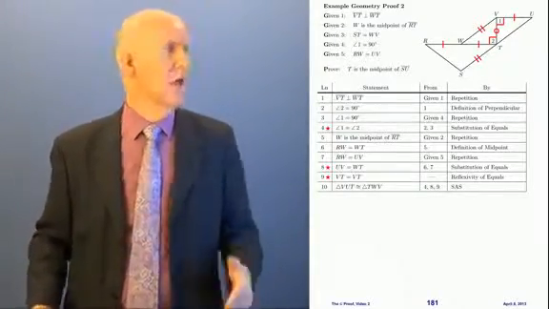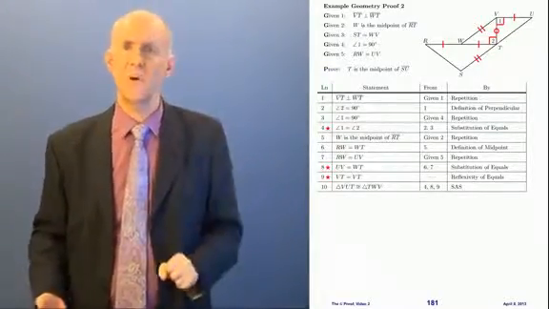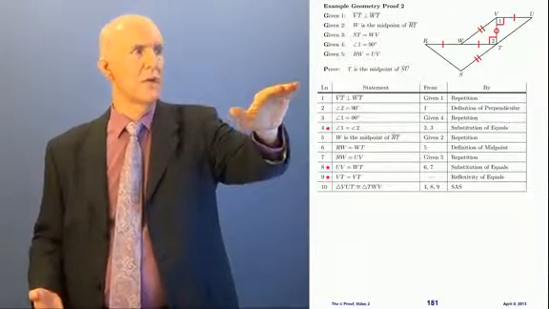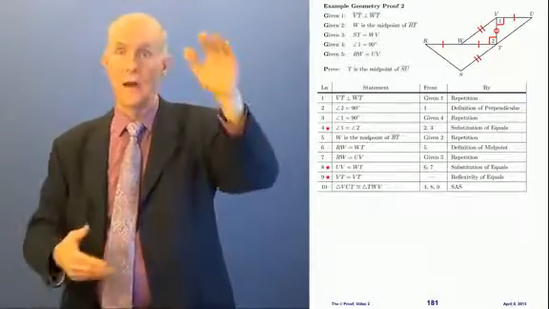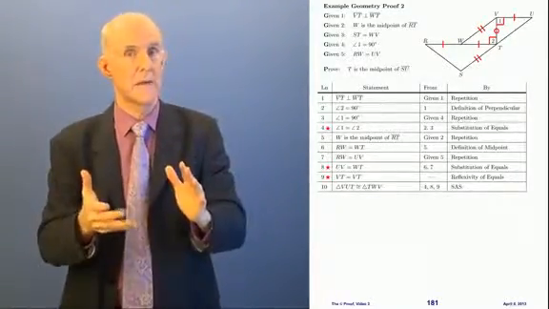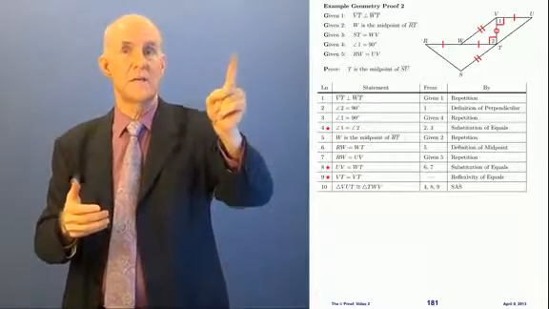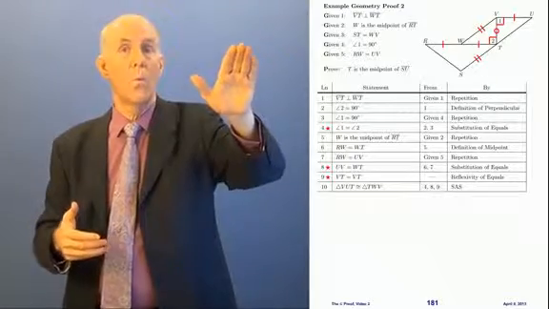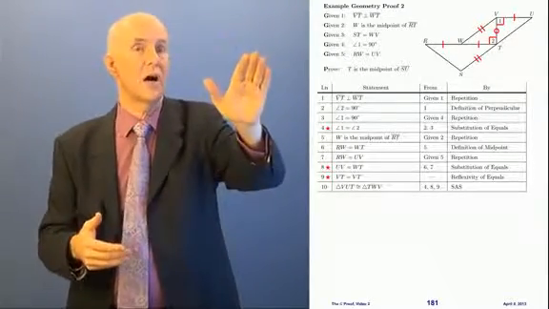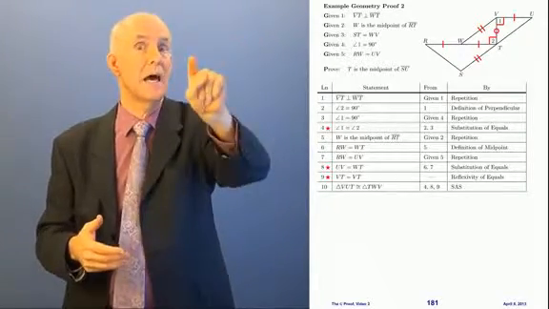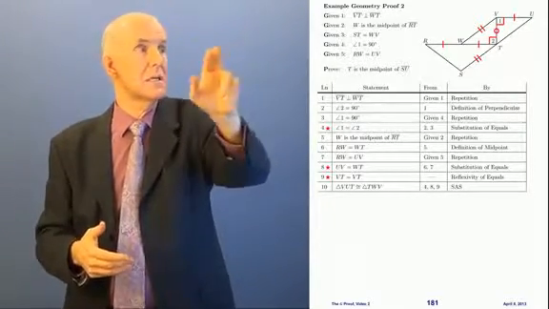Okay? Alright, now that we've got the triangles congruent, we have to revert to why we even bother to do that. Remember, we're trying to prove that T is the midpoint of SU. Well, how are we going to do that? We needed to prove that TS is equal to TU, right? To show that it's the midpoint. And we have a double tick on TS, because it's equal to WV, what we wanted to get is a double tick on TU. Well, now that we know the 2 little triangles are congruent, that means that WV, which has a double tick, is equal to TU. See that?